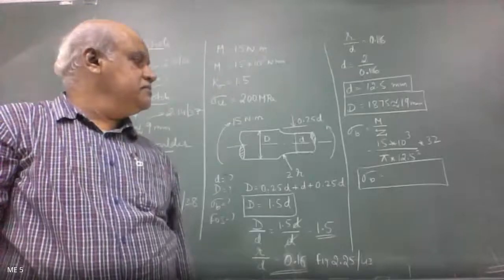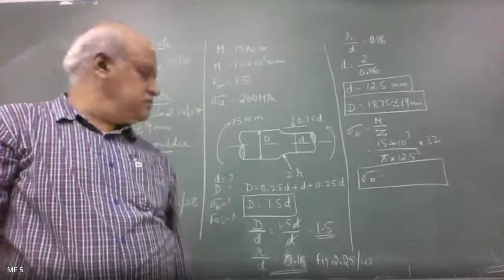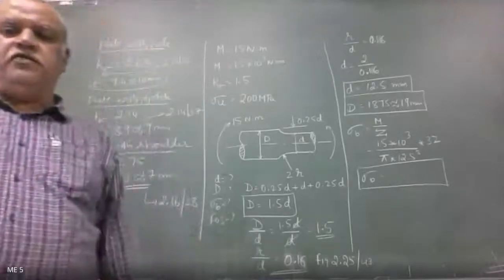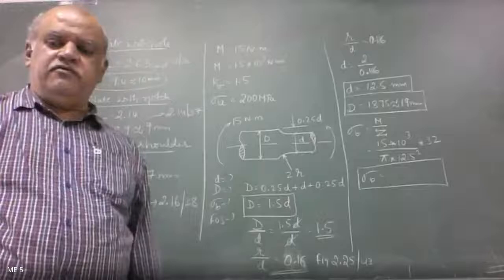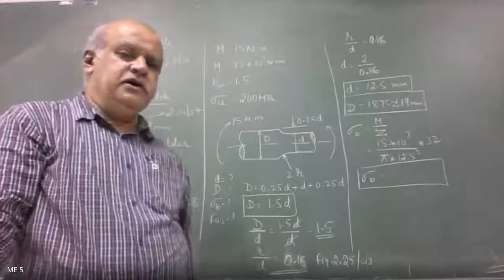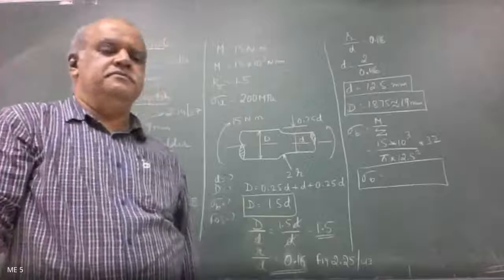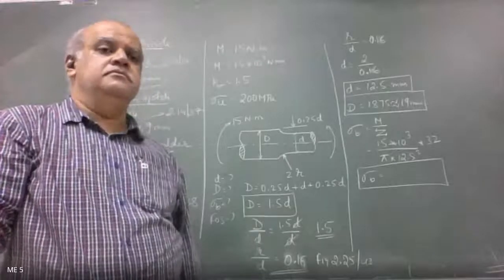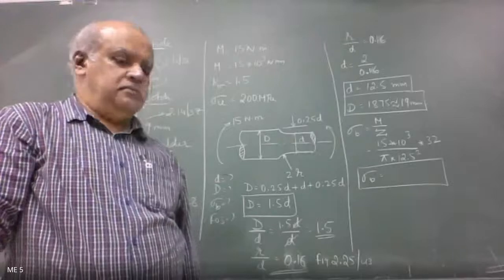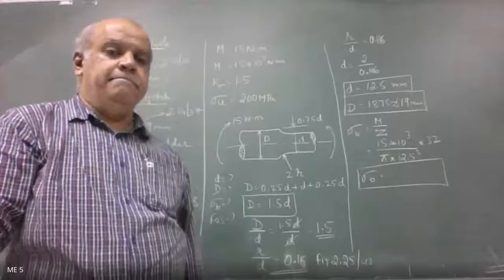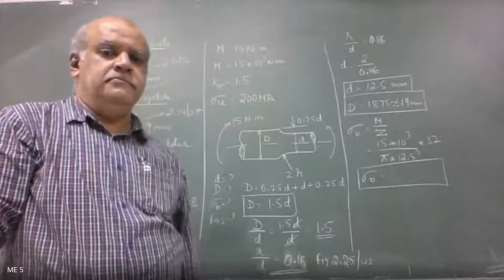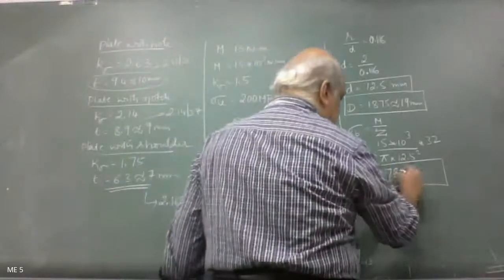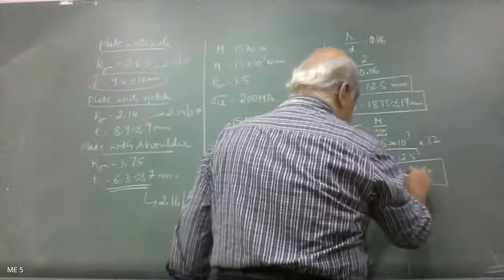Give me the value of small d and capital D. You have to make it faster. If we take half an hour for one problem, it's going to be difficult. So involve and do it fast. So sigma B is 78.2 megapascal, correct? It is 78.2 megapascal, the sigma B.